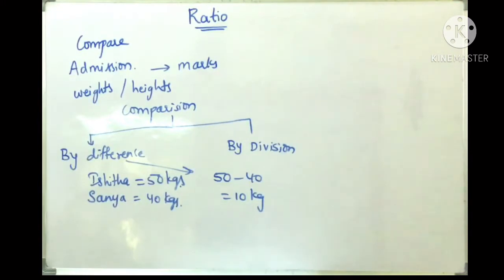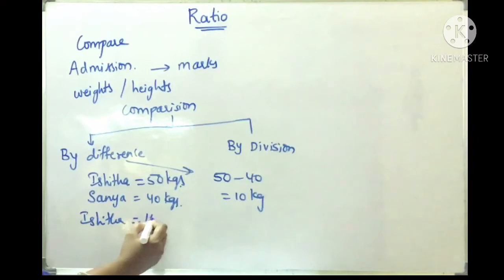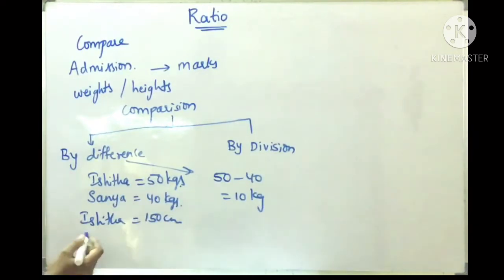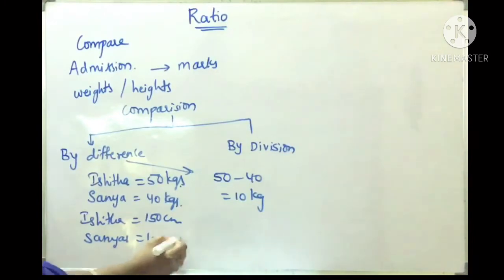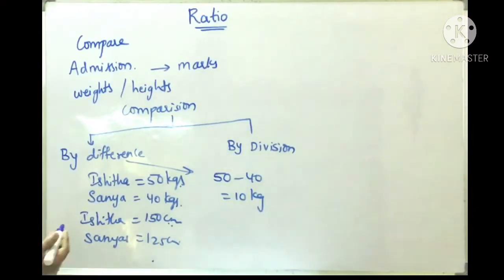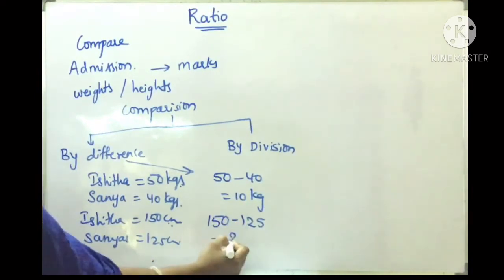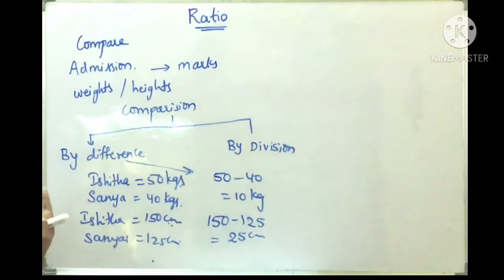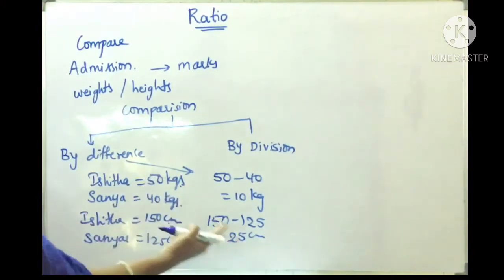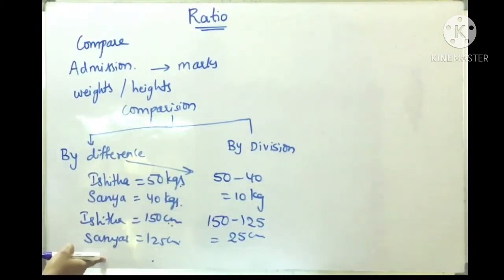Suppose Ishita's height is 150 centimeters, whereas Sania's height is 125 centimeters. Then we can say that Ishita is taller than Sania, isn't it? Because 150 is greater than 125. By how much more? When you subtract 150 minus 125, you will get 25 centimeters. Now I can say Ishita is 25 centimeters taller than Sania.